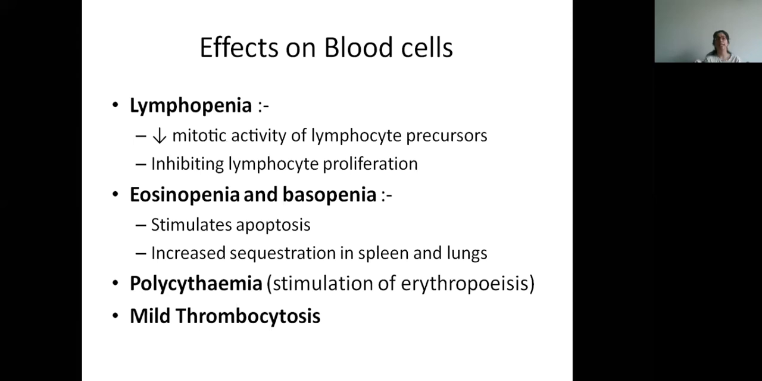Effect on blood cells. So on the blood, it is decreasing the counts. Penia means decrease in the count, and philia means an increase in the count. So lymphopenia, that is, it is decreasing the lymphocyte count. Eosinopenia and basopenia means it is decreasing the count of eosinophils and basophils. So again, the chances for infection increase whenever a patient is given steroid.